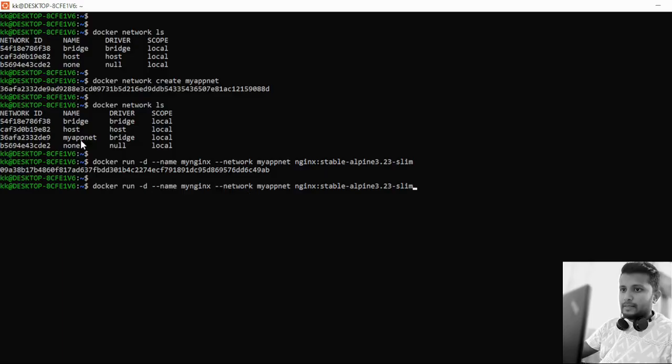Now let's create another container. Let's create the container myalpine, for example, not in detached mode. We will log into the container and try to reach container 1. So myalpine, and we'll attach the same network to it, and the image we will use is the Alpine slim image for a faster demo. So we'll exec into this container.